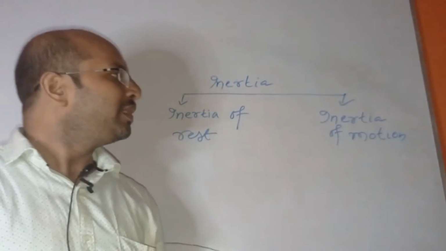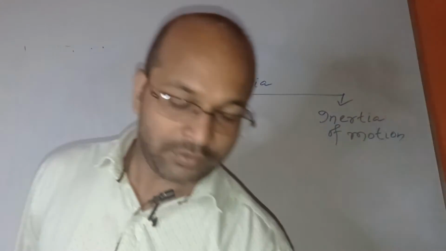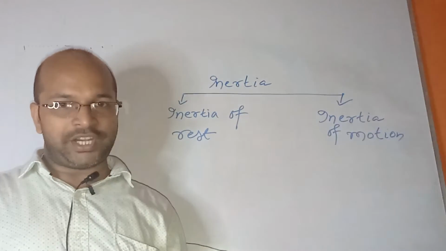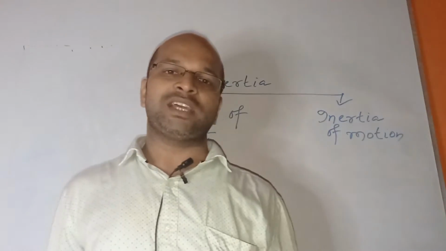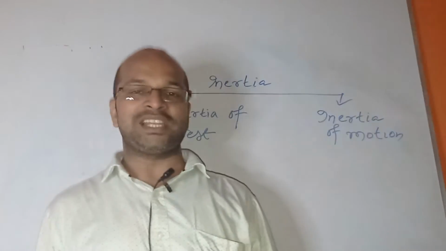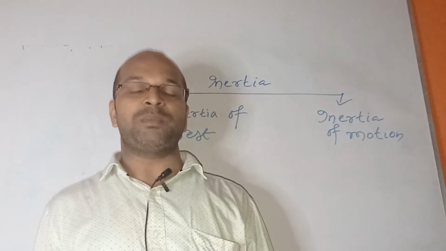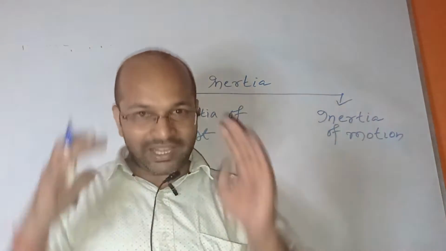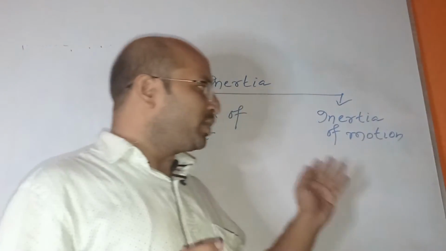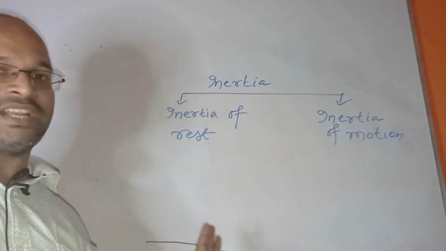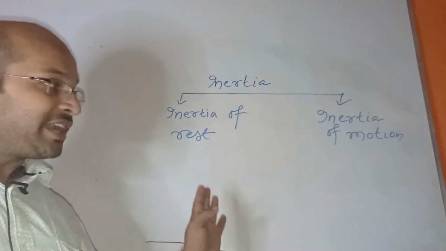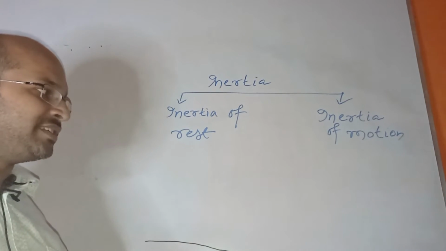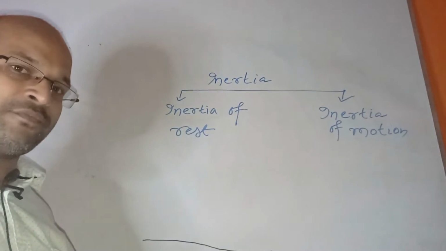Okay, now according to Newton's first law, if a body is at rest, it will remain in the state of rest, and if a body is in motion, it will remain in the state of motion in a straight line unless compelled by some external impressed force to act otherwise. Means if a body is at rest, like this board is at rest, it will be in the state of rest until and unless a force is applied on this board. Suppose I am applying force, now I am changing this state of rest to state of motion by applying force. Okay.